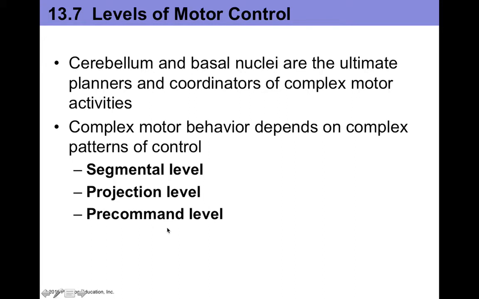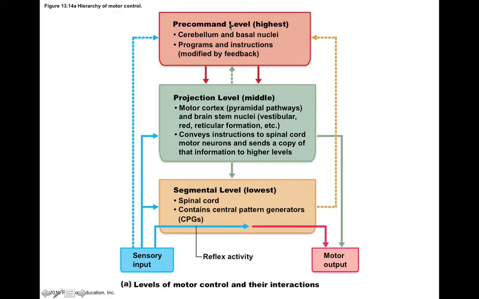They occur at three major levels: segmental, projection, and pre-command. So the pre-command level is the highest level here. This includes your cerebellum and basal nuclei, which are part of the cerebrum, and these contain programs and instructions for motor control. Think about this as sort of like muscle memory.